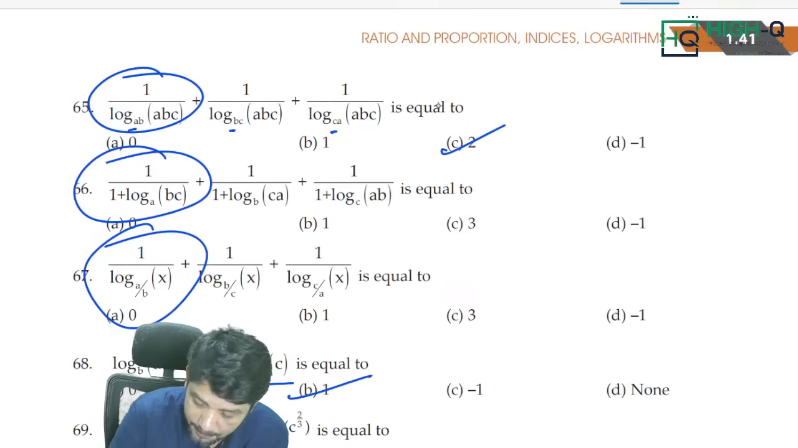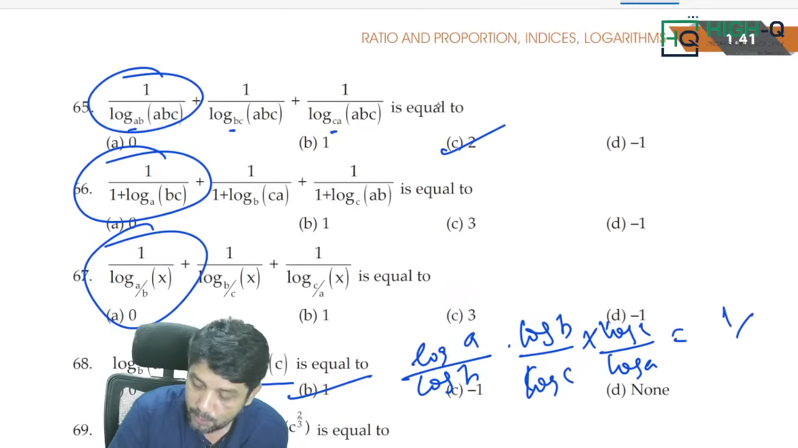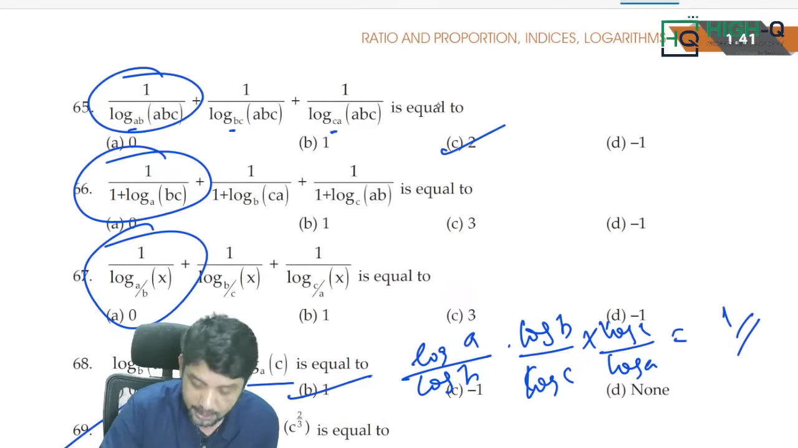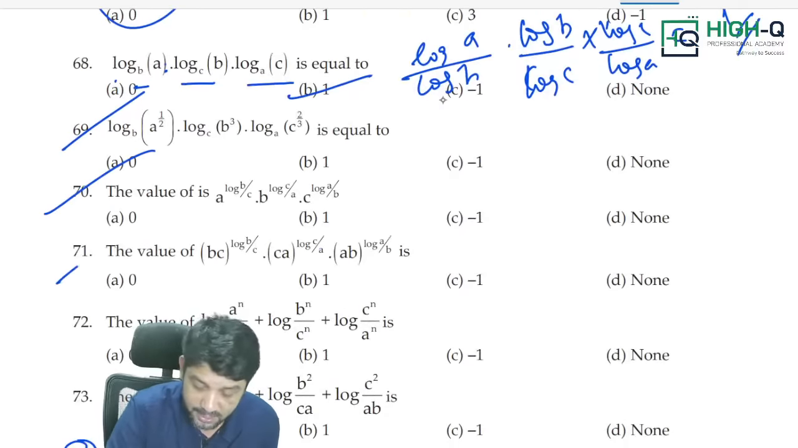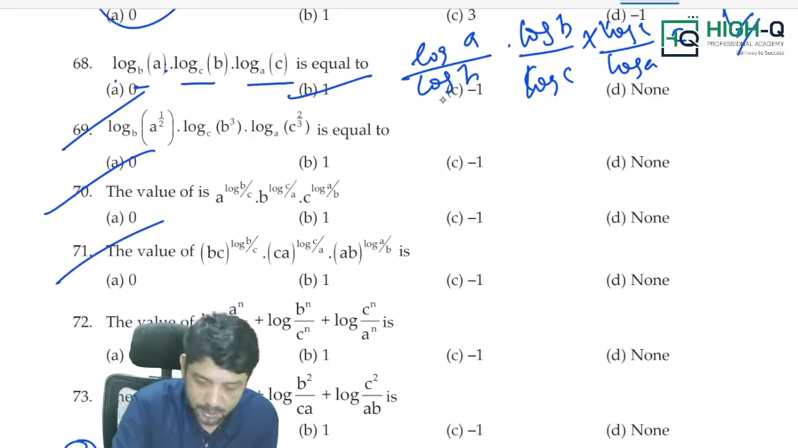Look at this. When you apply change of base rule, what is going to come? Log A by log B into log B by log C into log C by log A. Is that right? So, which is equal to 1. The problem is solved. This one change of base rule. If you just see now, many questions are based on change of base rule.